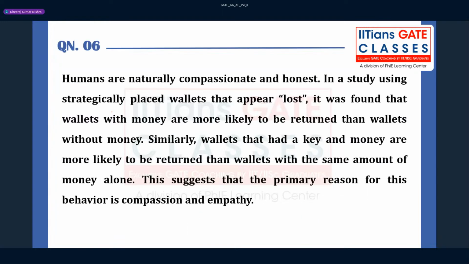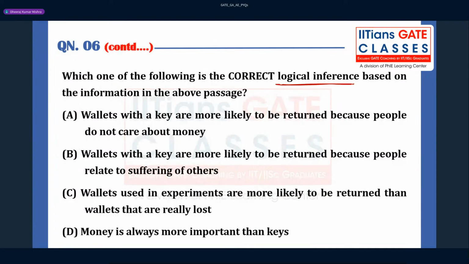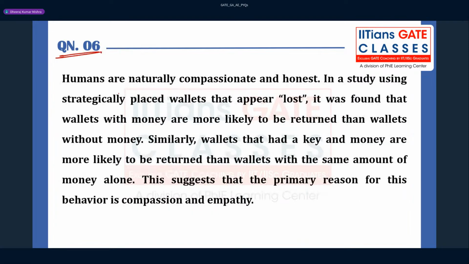Let us move to the next question. Question number 6 is, they have given one passage here, and we have to find the logical inference based on the information given in the passage. So what they are saying is, we have to invest at least 30 to 40 seconds to read the statement. Humans are naturally compassionate and honest, studied using strategically placed wallets. So some sort of experiment they are doing, right?